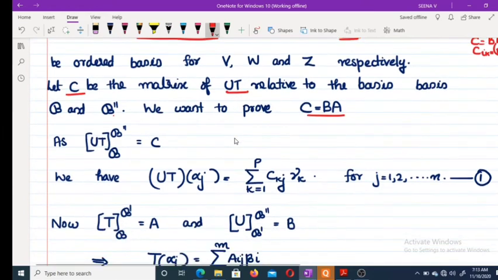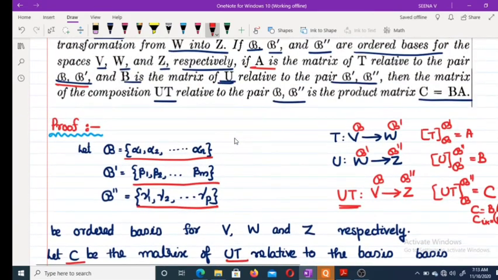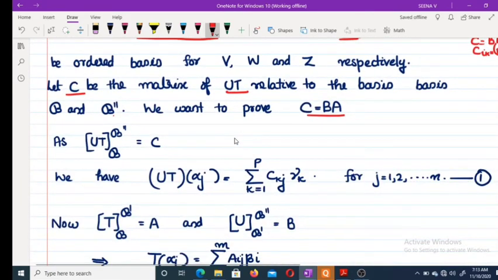Now listen carefully. Suppose A is the matrix of T related to the bases B and B dash. What is the representation for T of alpha j? T of alpha j equal to sigma i varies from 1 to m Aij beta i.